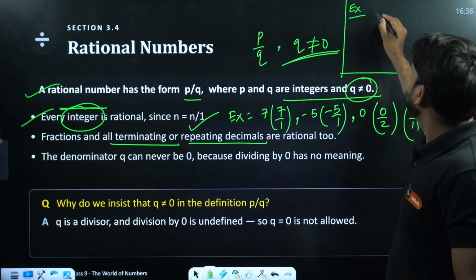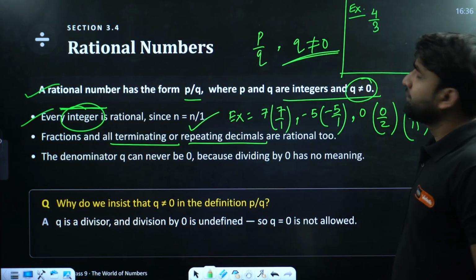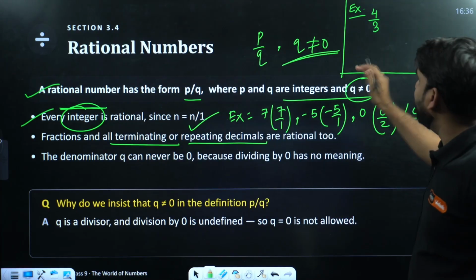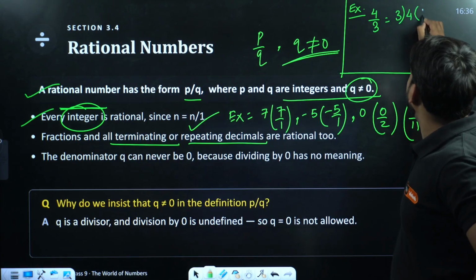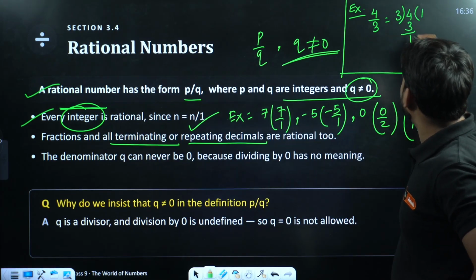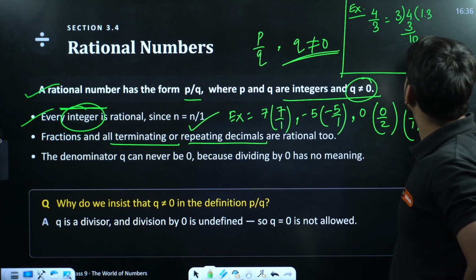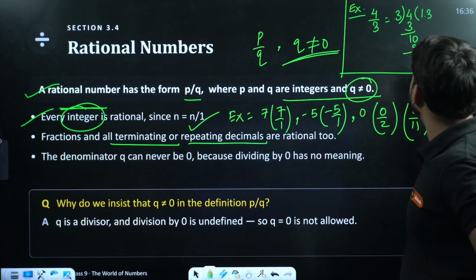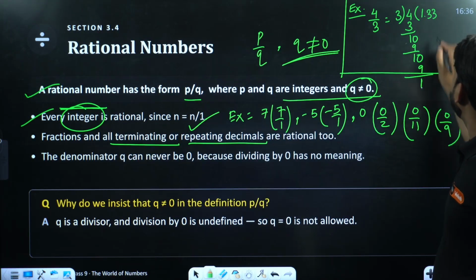If I have written here 4 by 3, now let's divide. 3 ones are 3, 4 minus 3 is 1. Put a decimal, we get 10. 3 threes are 9, 1 again, 10.